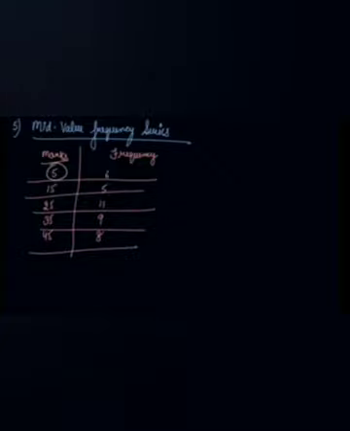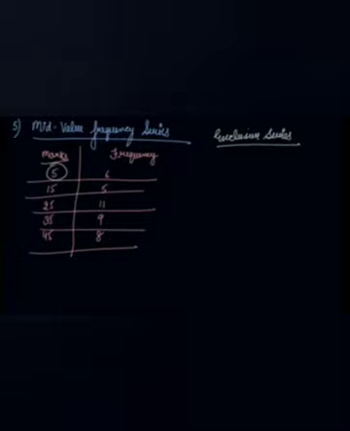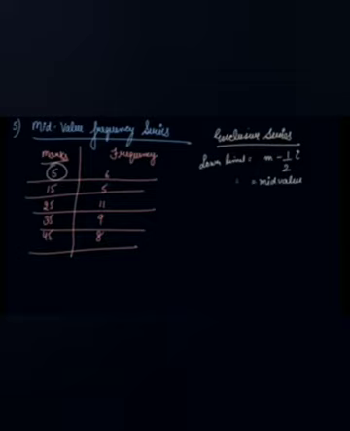So if I ask you to convert this mid value series into the exclusive series, what you can do, this is the formula. In order to calculate the lower limit, what you do, m minus half I. M is your mid value, I is the difference of the mid value.